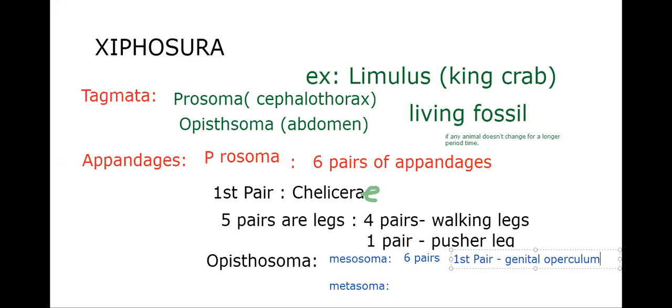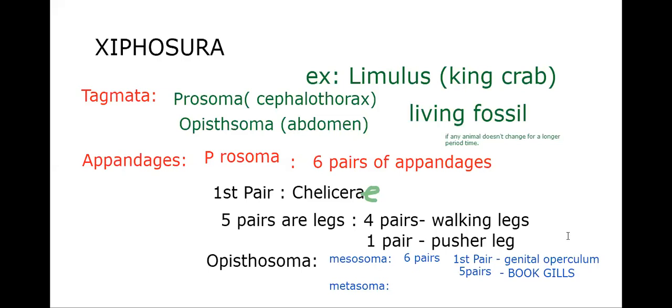The remaining 5 pairs are modified into book gills, the respiratory organs. This is all confusing, but no confusion here. Whatever the confusion is there in the textbook, I am putting them in order, that means your learning order, so it will be easy for you.